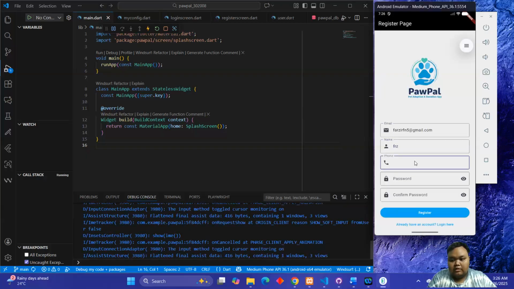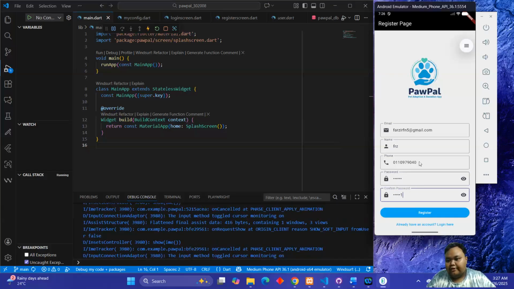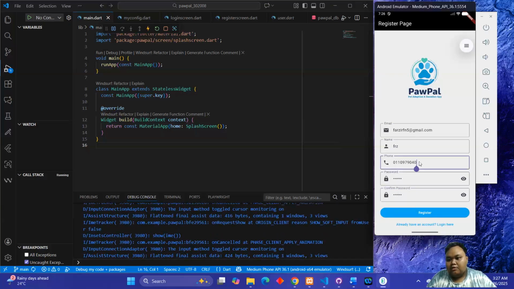Okay, for the phone number, we must put the Malaysia phone number. If not, it will error, because I just set the validation to the phone number, Malaysia phone number only. Let's say for the phone number, I want to try to add another 0. Okay, now enter a valid phone number, Malaysia phone number.